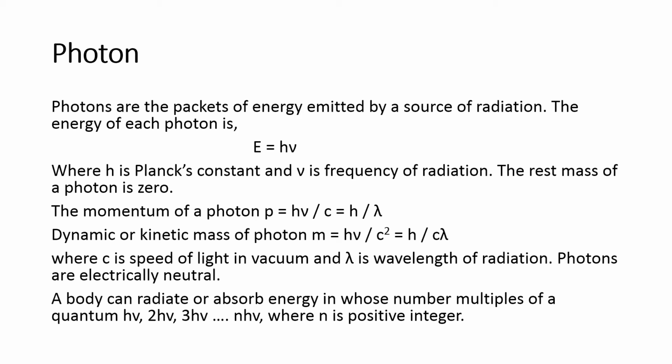But you can calculate the dynamic mass of the photon. That will be equal to hν divided by c squared, or h upon cλ, where c is the velocity of light and λ is the wavelength. A body can radiate or absorb energy only in whole-number multiples of the quantum, that is hν, 2hν, 3hν and so on, nhν, where n is a positive integer.